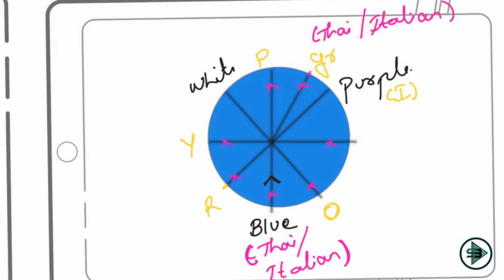If this happens, red can either be here or here. If red is here, the immediate neighbors of red eat what? We already know this. Immediate neighbors of red eat Japanese, which is not possible because blue is eating Thai. If I put the red here, then again the immediate neighbors of red eat Japanese, which is not possible here because the purple is eating Indian. Which means if I take purple as Indian, I cannot fit yellow, orange and red in the right combination. Which means the assumption of purple being Indian is wrong.